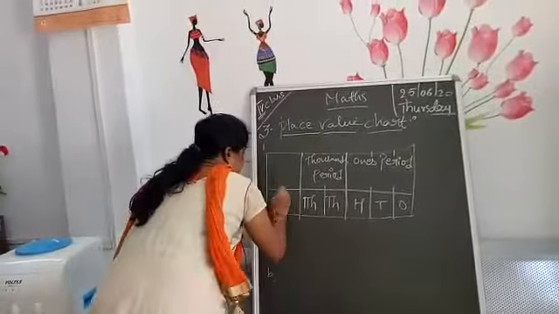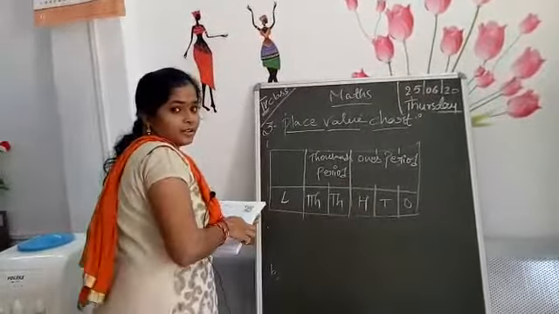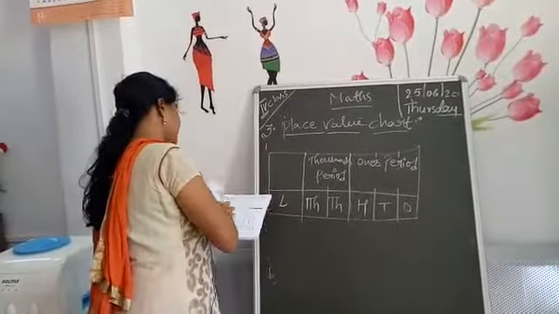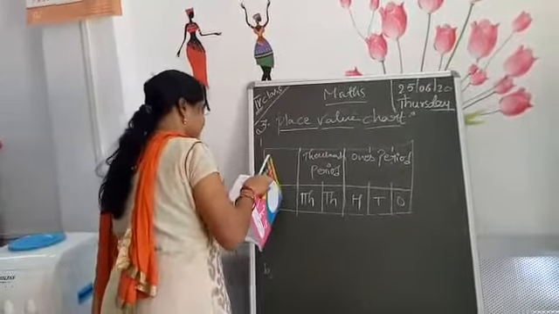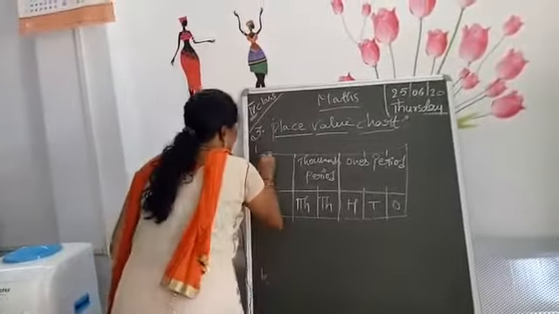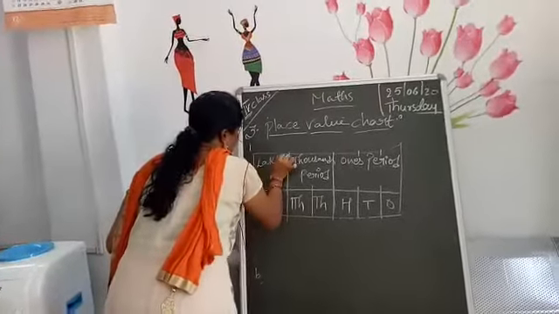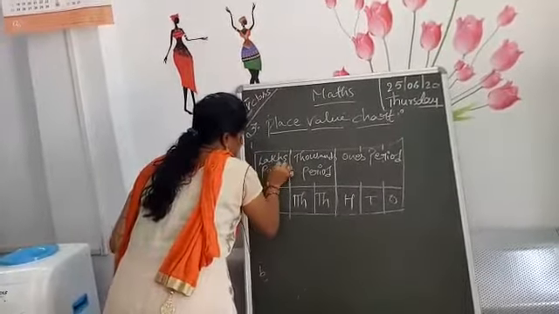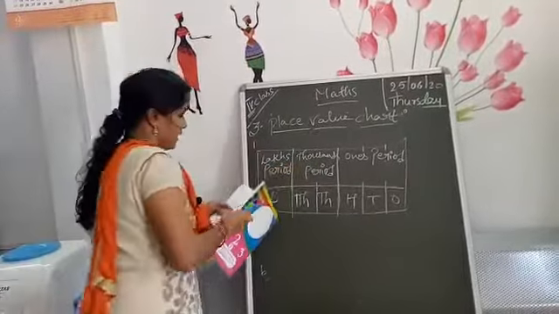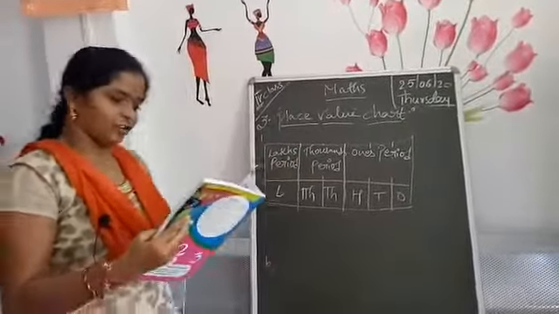Okay, so ones, tens, hundreds come under the ones period; thousands and 10,000s come under the thousands period. Okay, clear, children? Next thing. The next place is lakhs. The next place is lakhs. These come under which period? The lakhs period. These come under which period? The lakhs period. Clear, children, all of you?